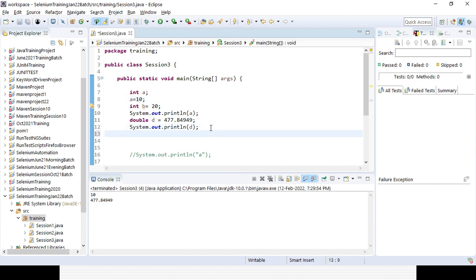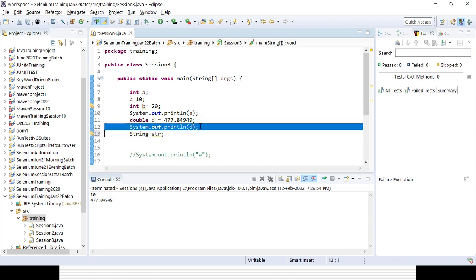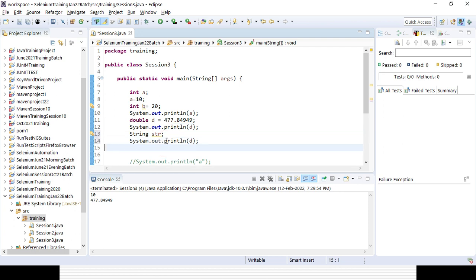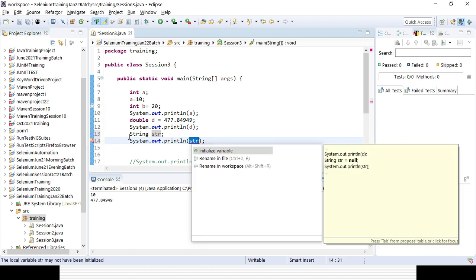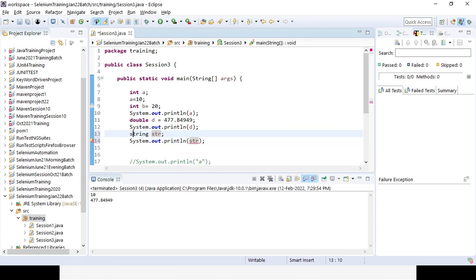Suppose I am declaring a string str and I did not define any value. If you want to print, what will happen here? It will print the default value for the string. The S will be uppercase in String.